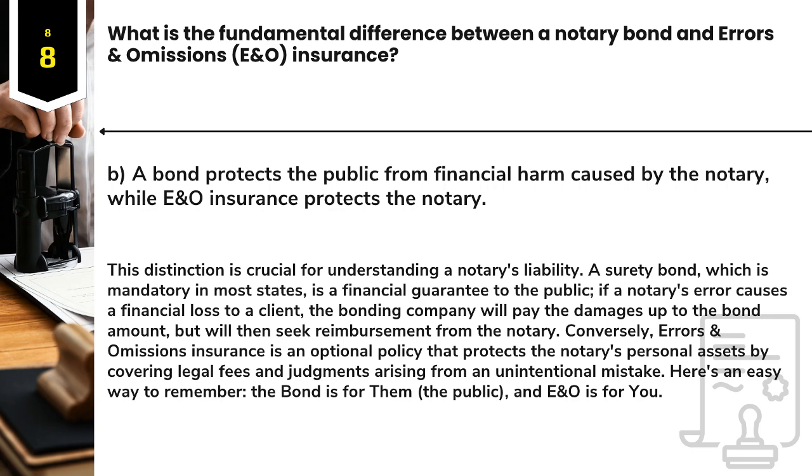Conversely, errors and omissions insurance is an optional policy that protects the notary's personal assets by covering legal fees and judgments arising from an unintentional mistake. Here's an easy way to remember: the bond is for them, the public, and E&O is for you.